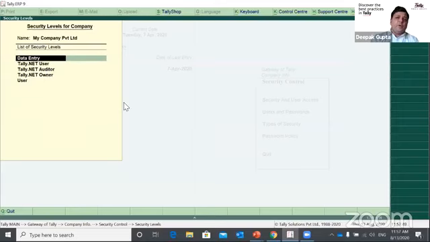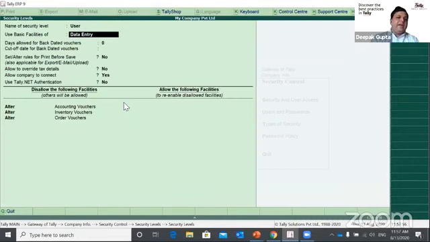Other than that, if you want to define multiple levels, I can create levels with new names, like I have created users, where I can select the basic facility I want to use. I selected data entry.